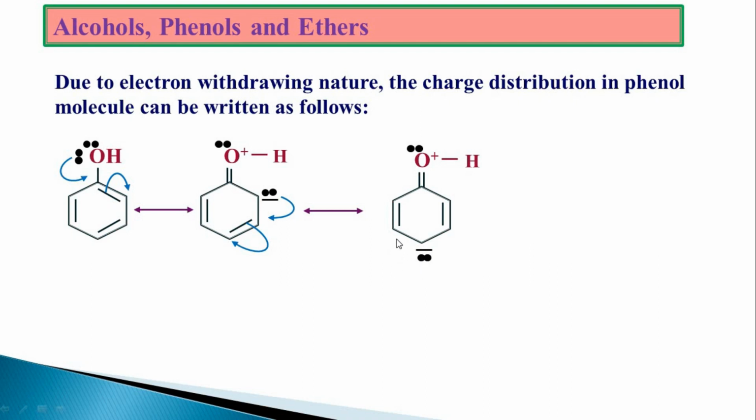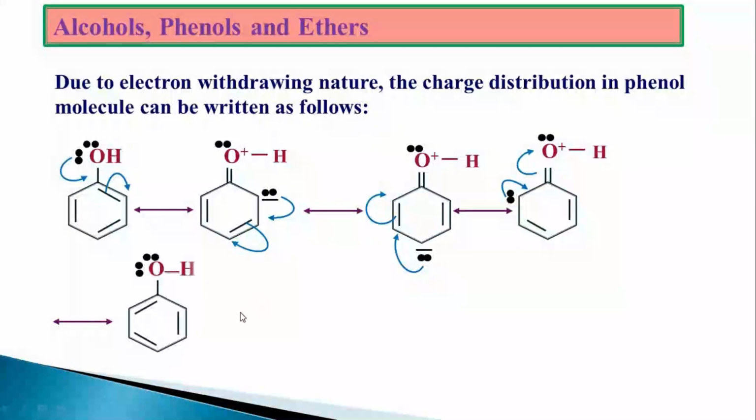The para carbon will donate the electron towards the next carbon, and the next carbon will move the pi electron to give a negative charge at the ortho position. Now the resonance continues, and at the end we are going to get the final structure like this, where the pi bond position, or the double bond position, is different.